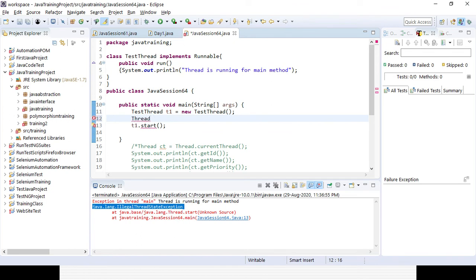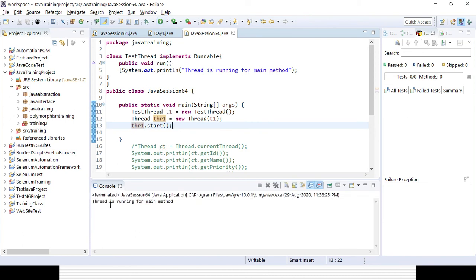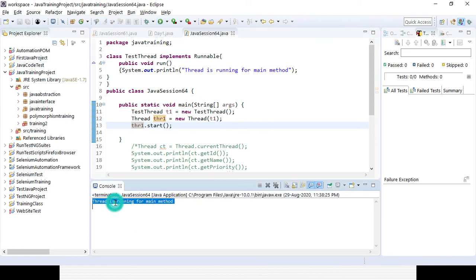Thread, suppose say thr1 equal to new Thread, and here you need to pass the object or instance of the class. You need to close it. Now you need to start that particular instance. Okay, so it will give you the same output. You can see it is running for the main method, right?